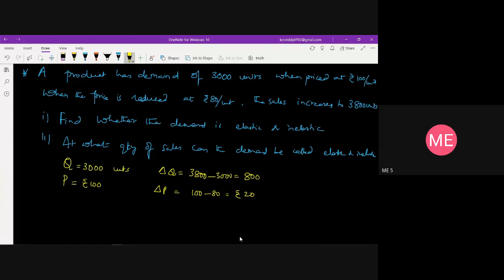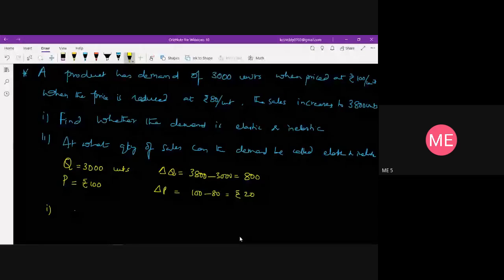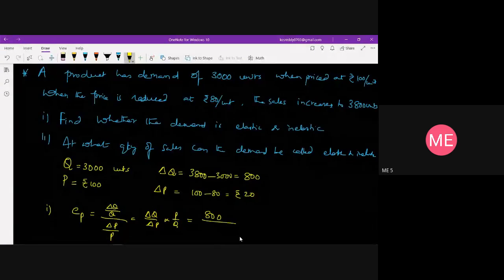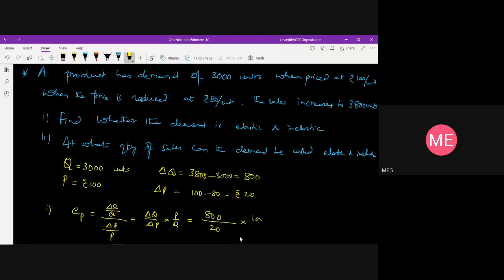So I can get the first one. EP is equal to, we have the equation, delta Q by Q divided by delta P by P, which is equal to delta Q by delta P into P by Q. Substituting in this equation, delta Q is 800 divided by delta P is 20, into P is 100 divided by Q is 3000.